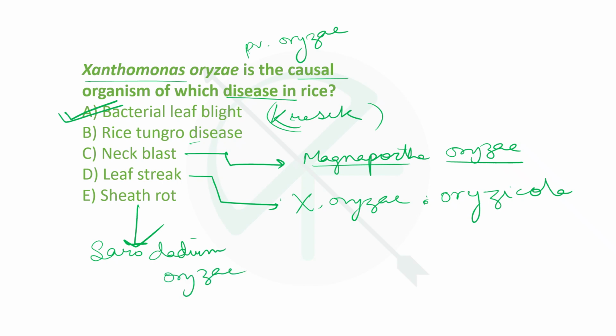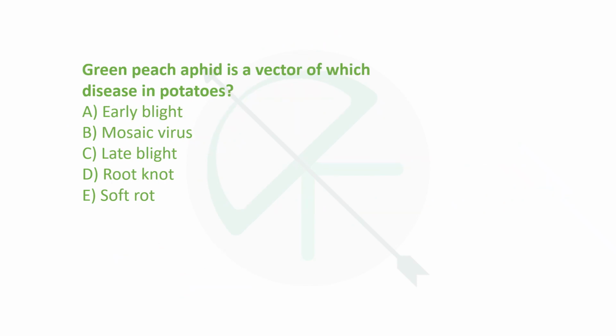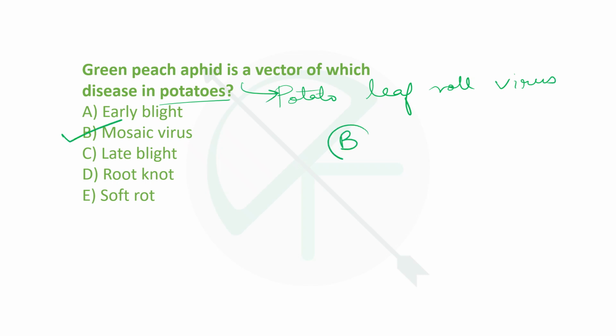Right. Next, green peach aphid is a vector of which disease in potatoes? Although it is directly responsible for transmission of potato leaf roll virus primarily, since it is not present here, it is also responsible for transmitting mosaic viruses.